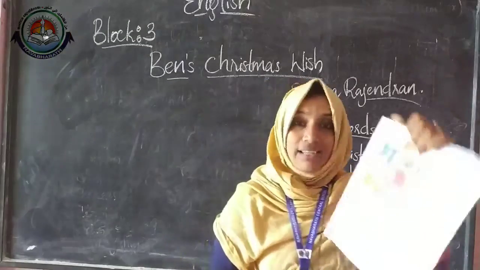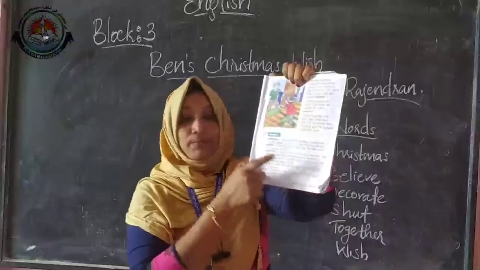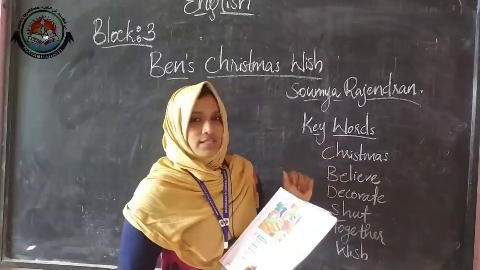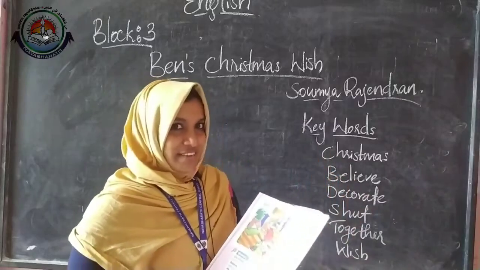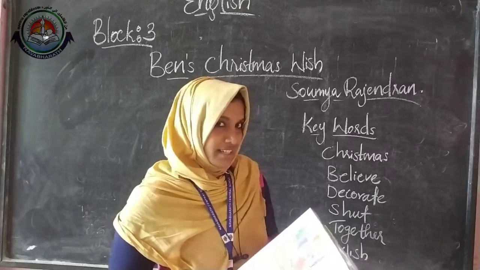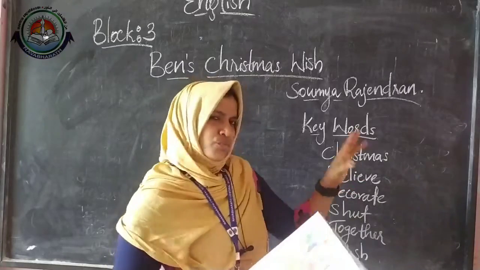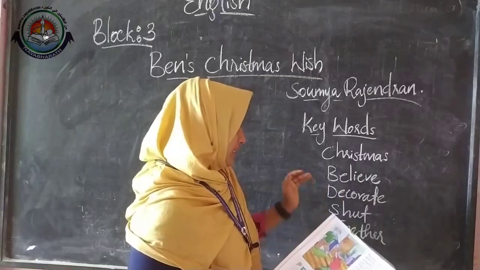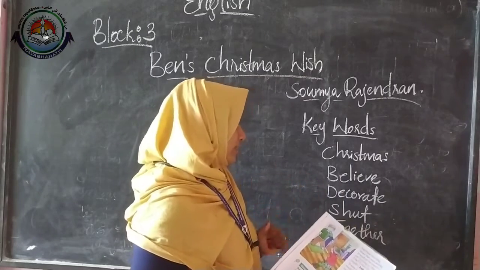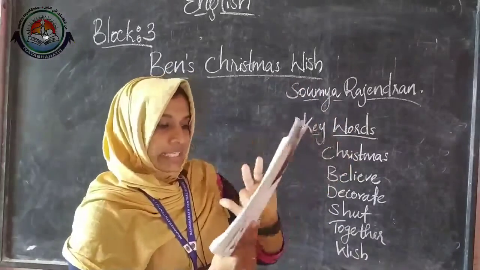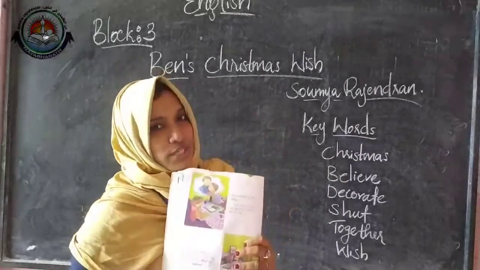Okay, so children, here in this glossary part, there are some new words you can see. Which are they? Christmas. Christmas is a festival like Onam, Bakrid. We are having so many festivals here, right? So Christmas is one of the festivals. Believe, decorate, shut, together and wish. These are the words. So you have to underline these new words from the story.